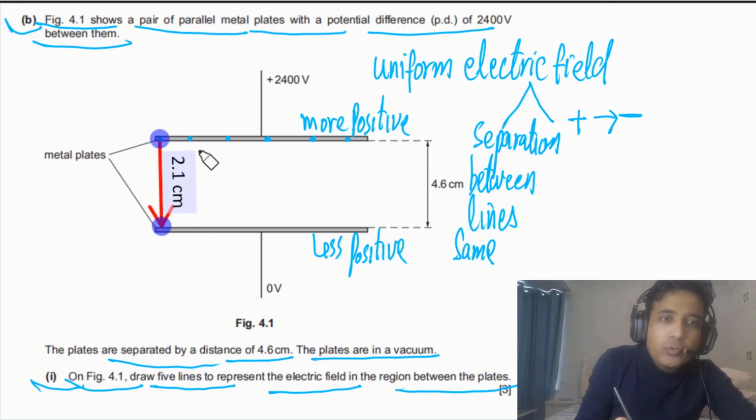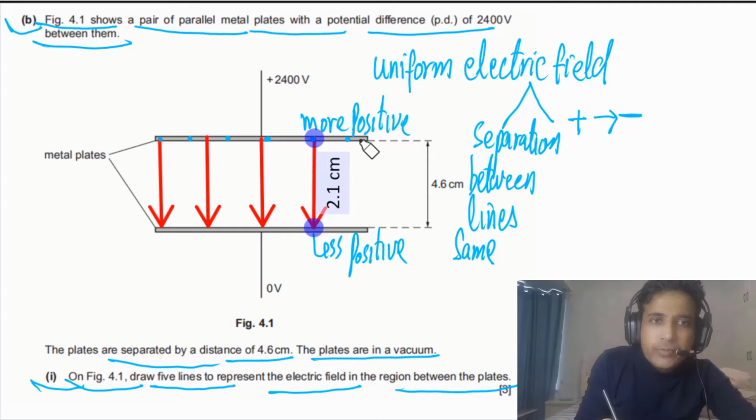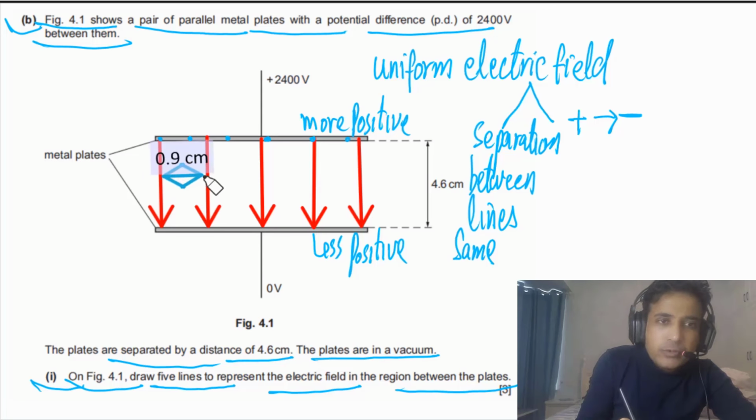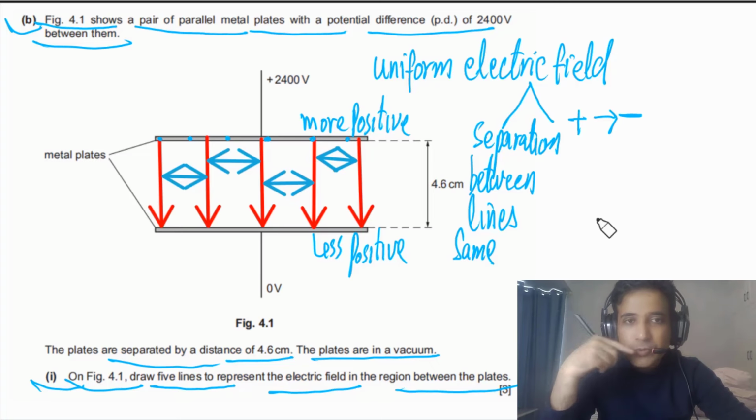So if I just want to draw only 5, this is how I can draw. These are 2 electric field lines, the third one we can draw here, the fourth one here, and the fifth one here. Even though you can draw more than 5, at least 5 you have to draw. And in this case, the separation between the lines has to be the same. This separation is important. It has to be almost the same between the lines. If you draw this, you will get 3 marks in this case.